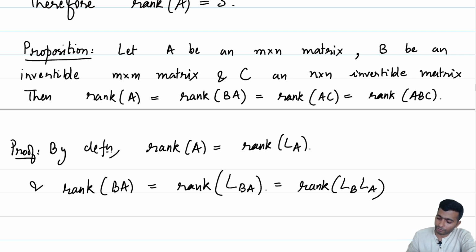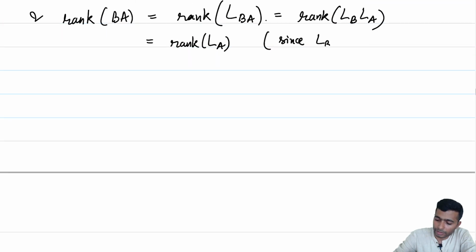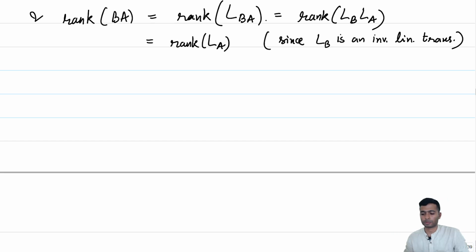And by the proposition we have proved earlier, this is equal to rank of L_A, since L_B is an invertible linear transformation. But what is rank of L_A? Rank of L_A is nothing but rank of A.